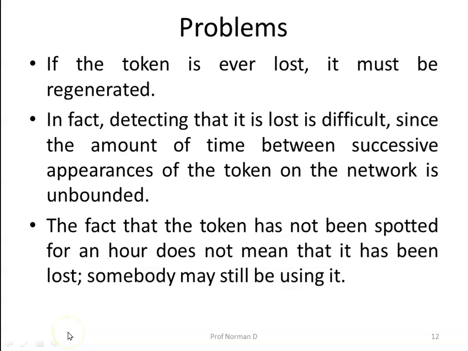Now what are the problems with the token ring algorithm? If the token is ever lost, it must be regenerated. It is very difficult to detect that a token is lost, since the amount of time between successive appearances of the token on the network is unbounded. The fact that the token has not been spotted for an hour doesn't mean that it has been lost. There might be a process which is still using that particular token.